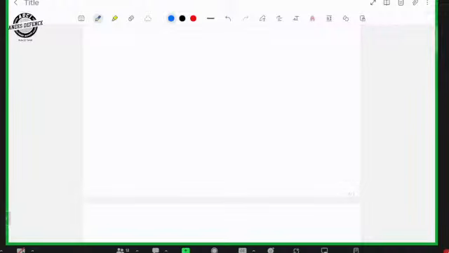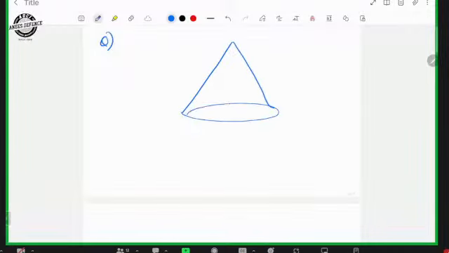The diameter of the base of a circular cone is equal to 6 centimeter. A cone is given here. The diameter of the base is 6 centimeter, that means the diameter is given.